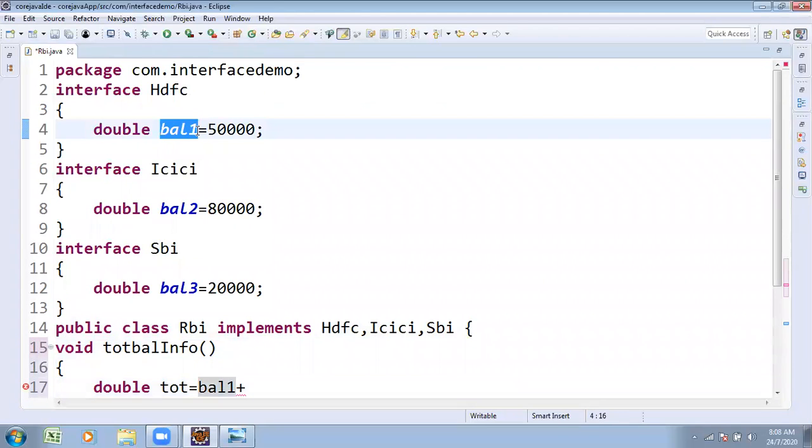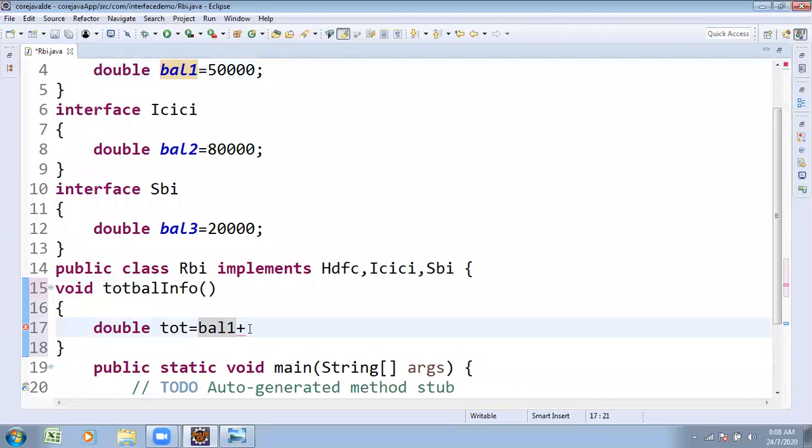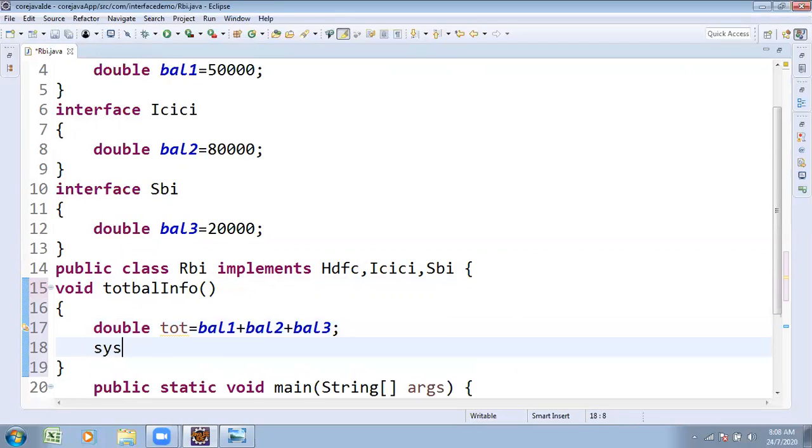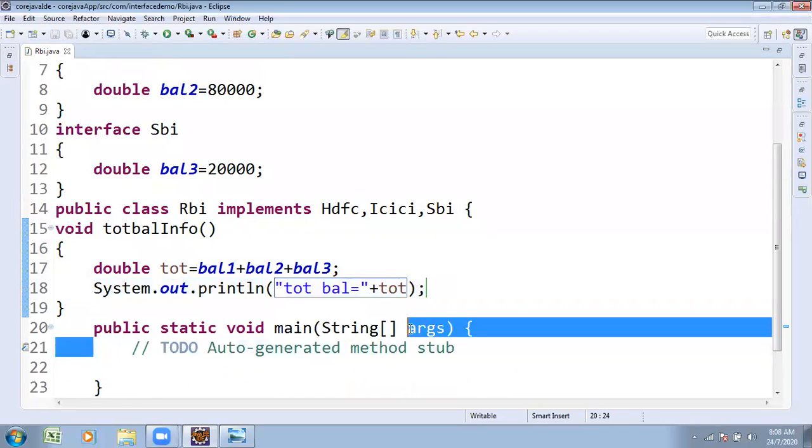The cursor immediately goes to HDFC and gets it. Balance2, the cursor immediately goes to ICICI and gets it. Balance3, the cursor immediately goes to SBI and gets it. After getting that, the calculation is done, then printing. System.out.println: Total balance is equal to the value I already calculated, plus EOT. We're trying to do this process.